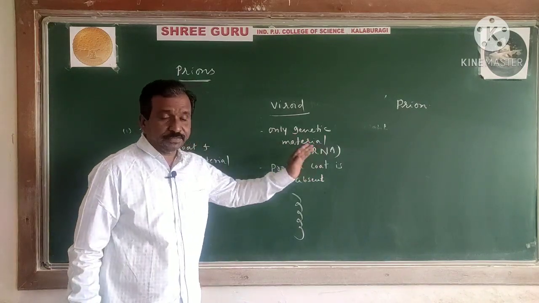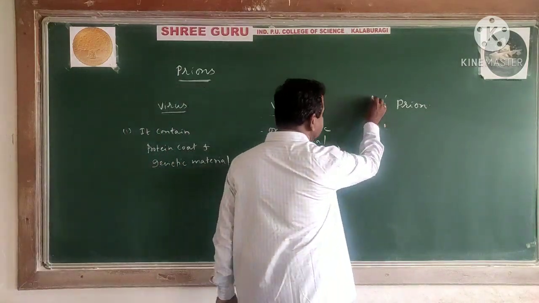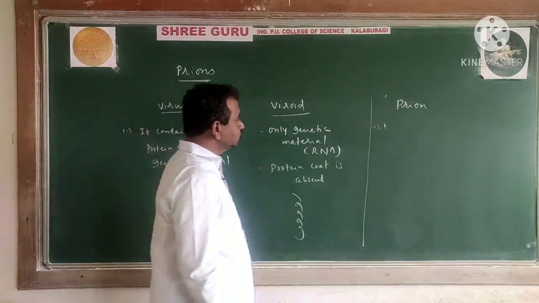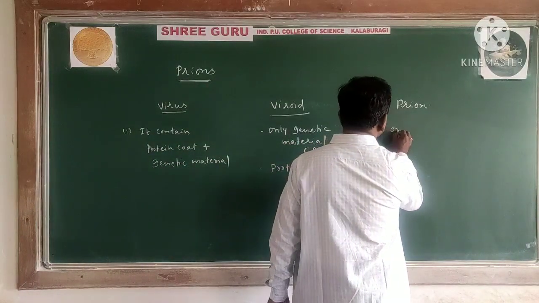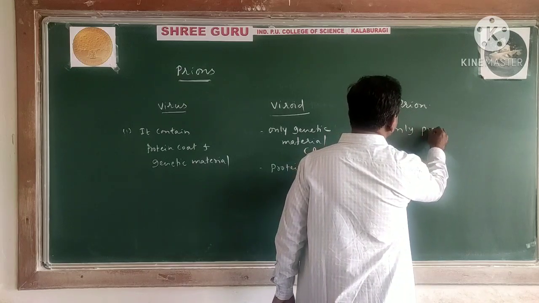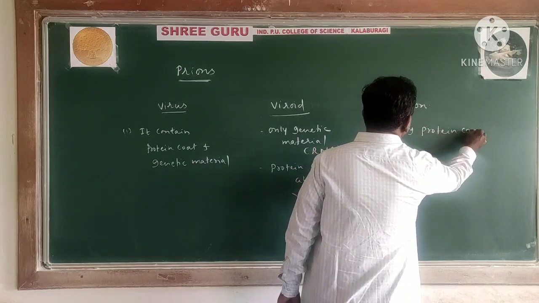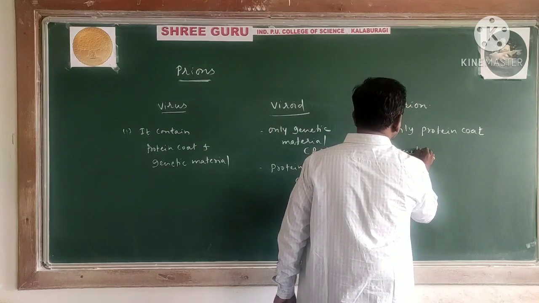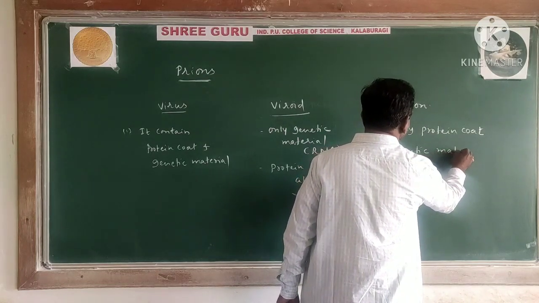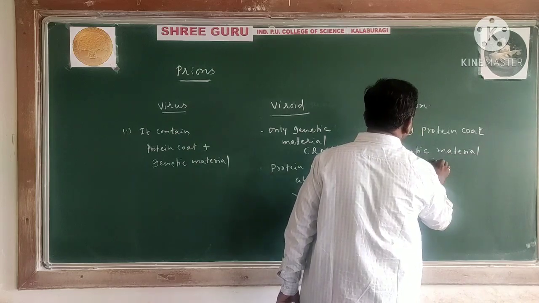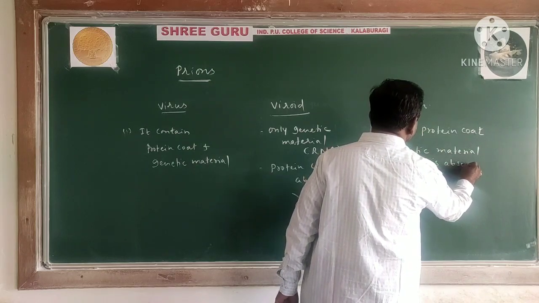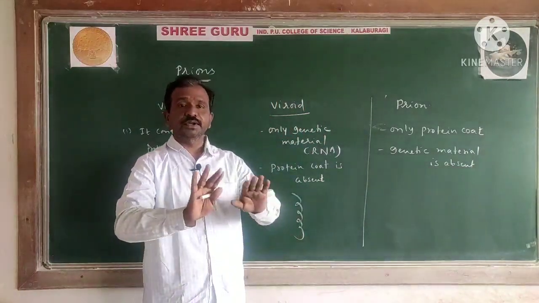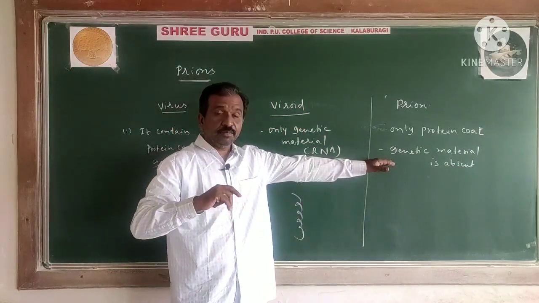Now what we need is prions. We can observe the difference in prions: prions consist of only protein coat, genetic material is absent. That means DNA and RNA both are not present.